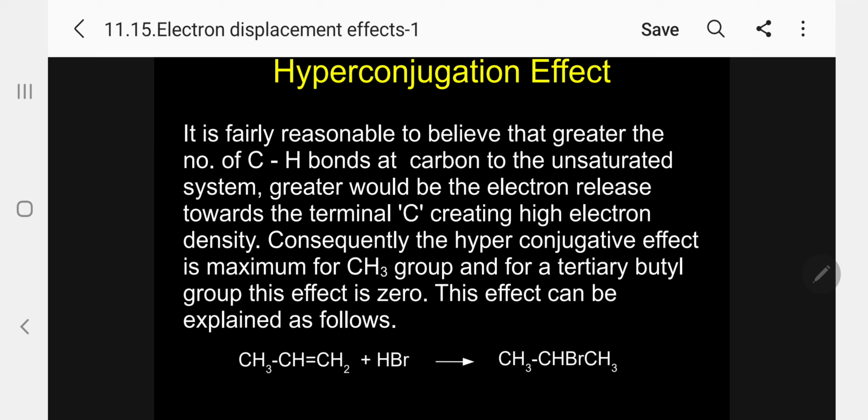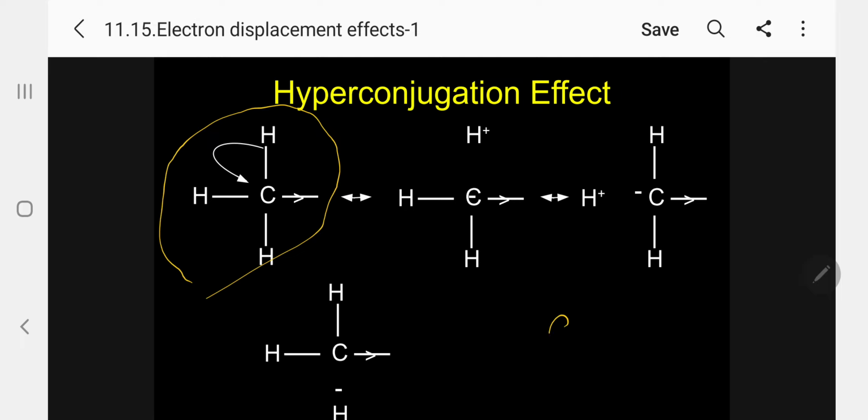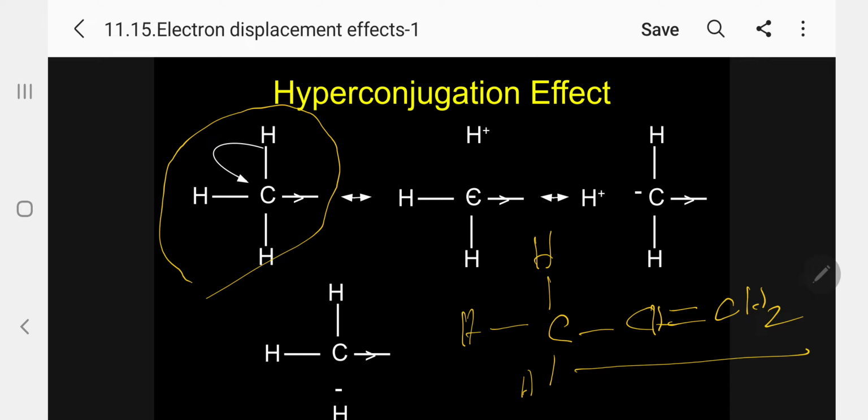So let me explain, just follow. I am explaining with the help of no-bond resonance according to Baker and Nathan. You take now the methyl group. Kindly follow this methyl group. This you have to understand. Attached to a carbon double bond CH2. Kindly follow. So this is what we have to imagine. This is 1-propene. It is not shown here for simplification. So this group is not shown. Please assume it is there.